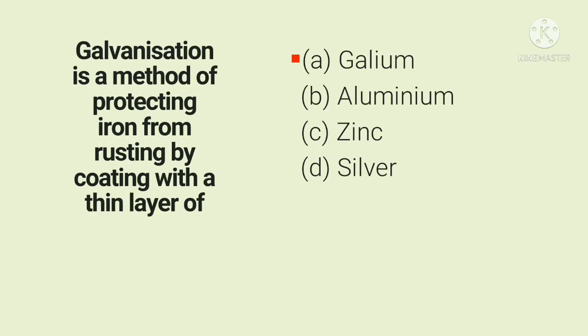Galvanization is the method of protecting iron from rusting by coating with a thin layer of: option A, gallium; aluminum; zinc; silver. So usually zinc is used to avoid rusting of the iron. This method is called galvanization. So the correct answer is zinc.